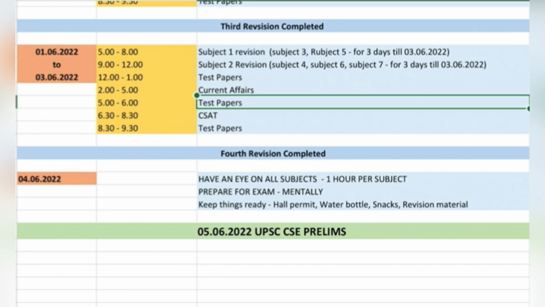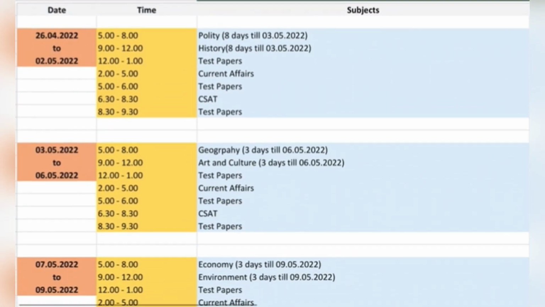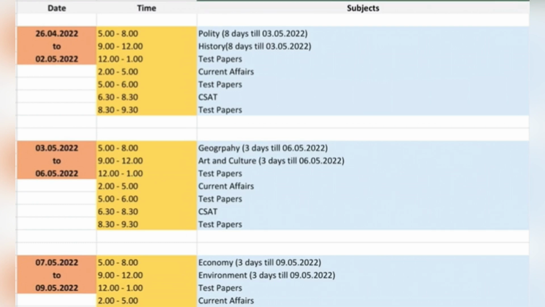So that is the 5th cycle of the revision, and on 5th June you will be facing the exam. So let's see the cycles in detail. We have made a plan where we are starting the day from 5 AM, keeping in mind that the exams will be in early hours from 9 to 11, and the second CSAT paper will be from 2:30 to 4:30.